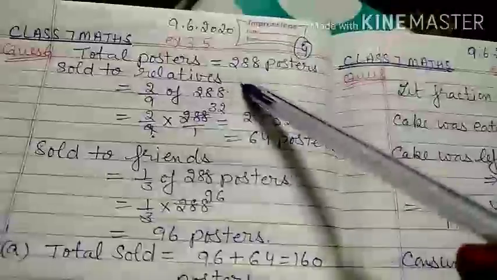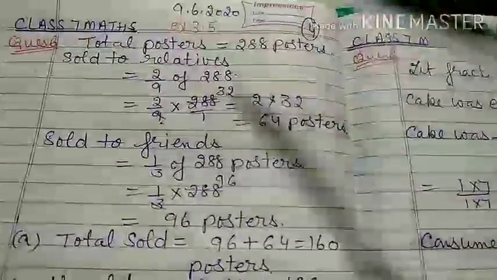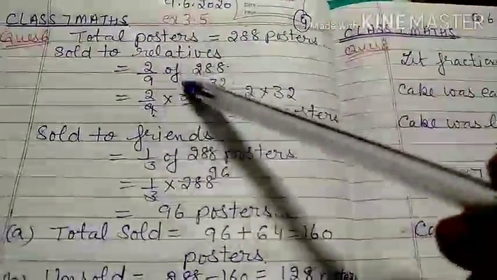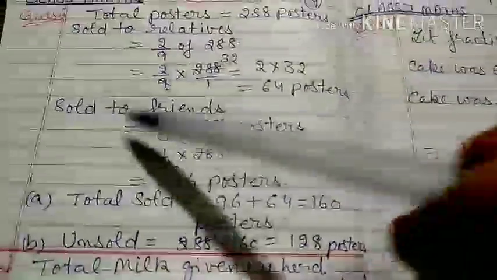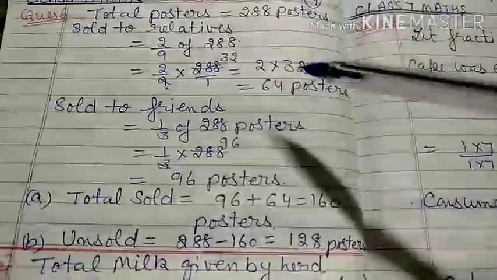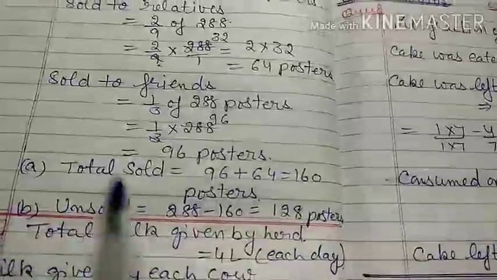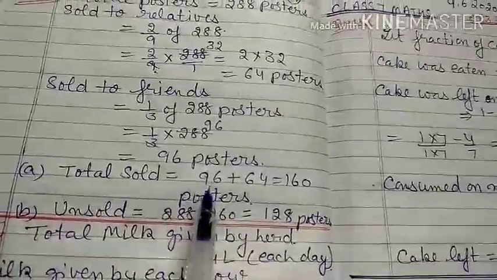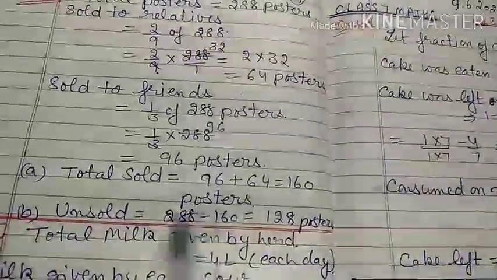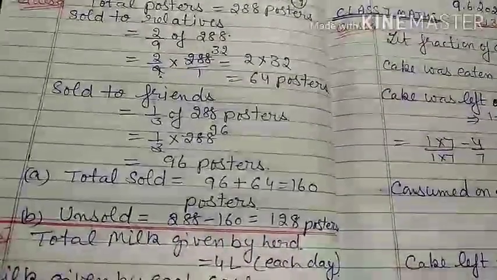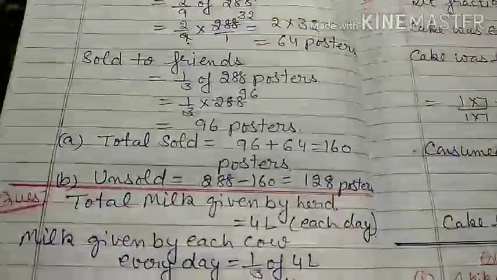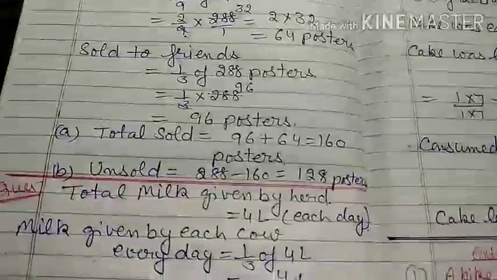You have the total posters given to you, 288. Sold to relatives, 2/9 of 288 gives you 64 posters, and sold to friends, 1/3 of 288 gives you 96 posters. And the total sold is 96 plus 64, which is equal to 160 posters. Unsold posters are 288 minus 160, which is 128 posters left unsold.